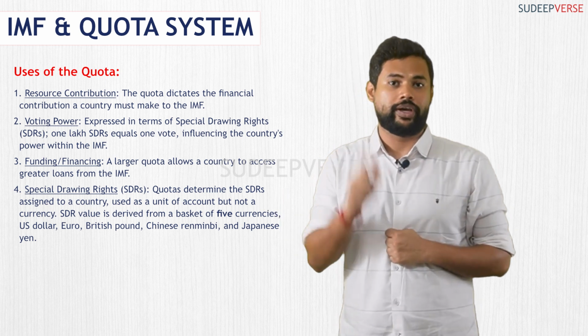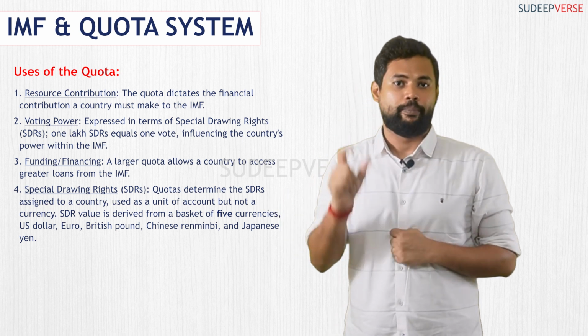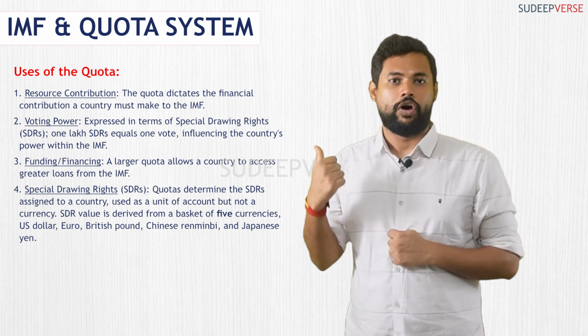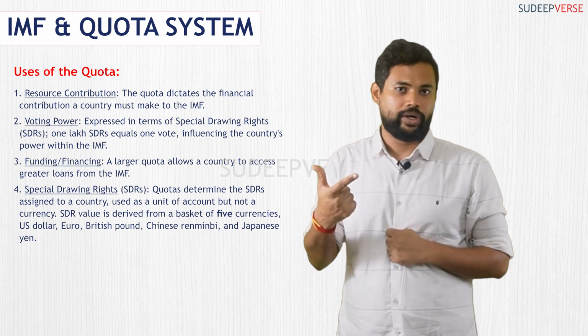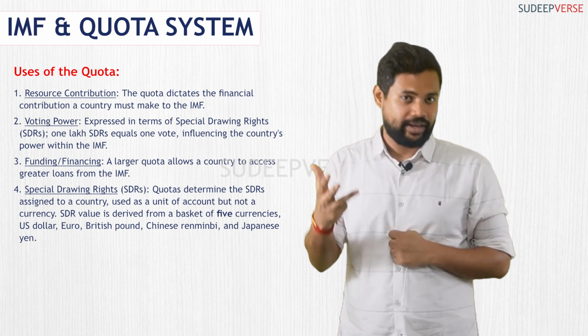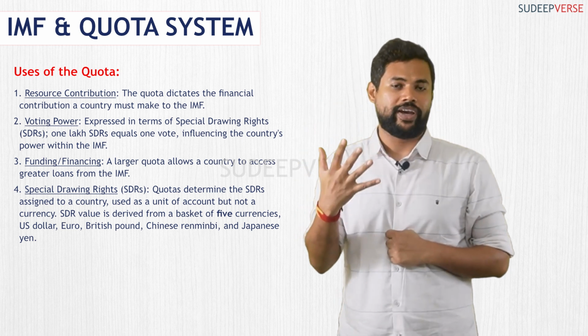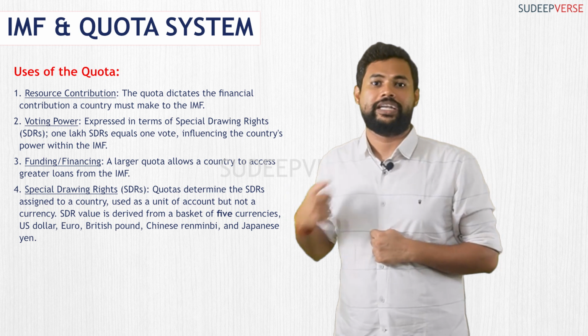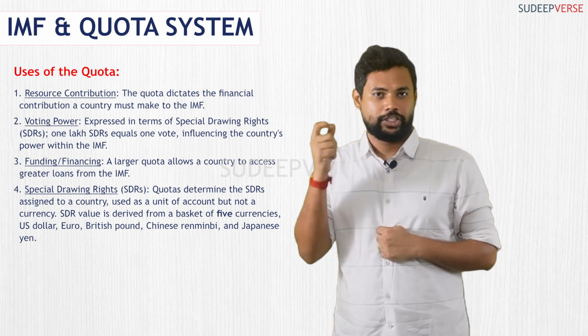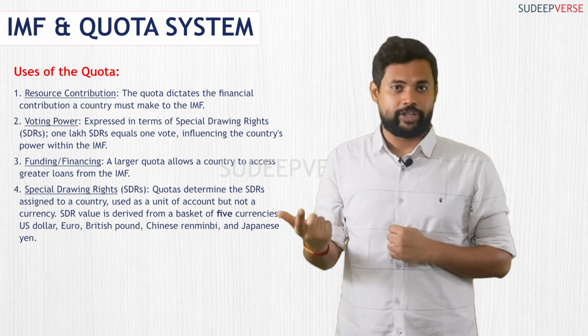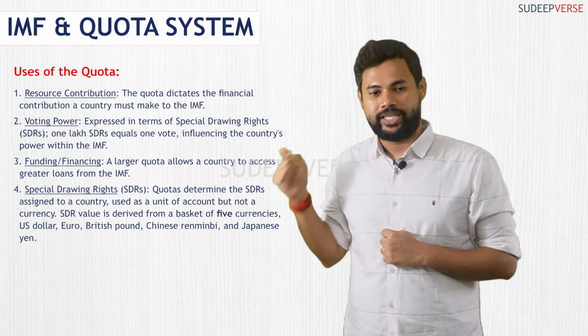Next, the special drawing right value is determined by a basket of currencies: the dollar, pound, renminbi, euro, as well as the Japanese yen. So on the basis of the basket of these 5 currencies, they derive the SDR. And as I told you, the quota is always expressed in terms of SDR.